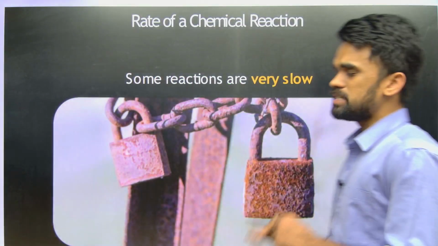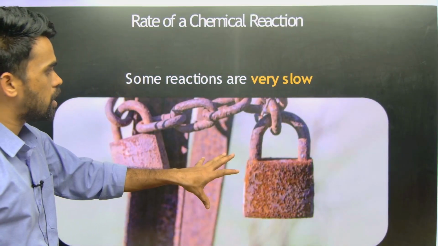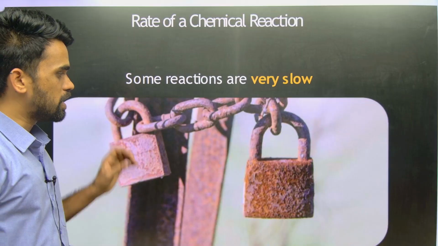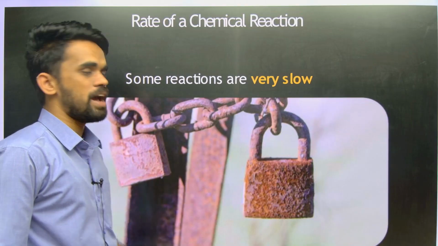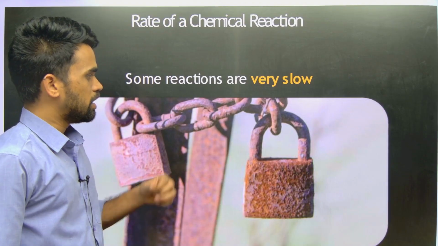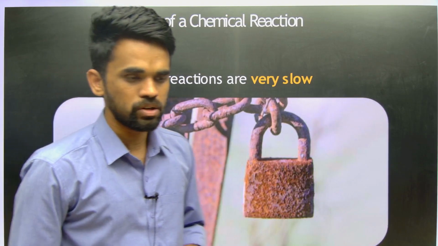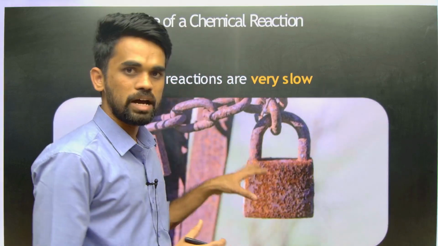See, there are some reactions which are very slow. For example, here you can see a lock with a chain. Now the rusting of this lock, because it has iron content, this chain or whatever metal surface you are seeing is undergoing rusting. So this rusting is a very slow process. It will take some months, years to get rusted, to get corroded like this.